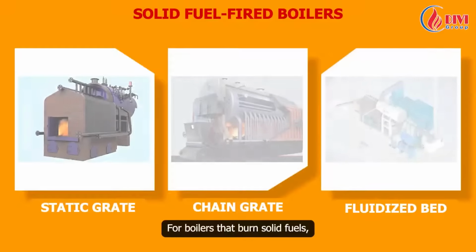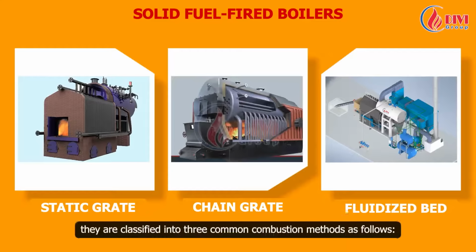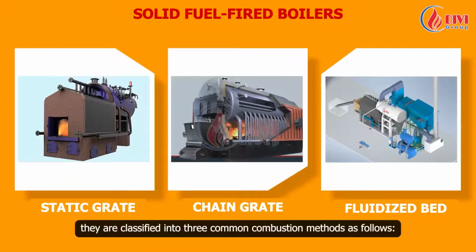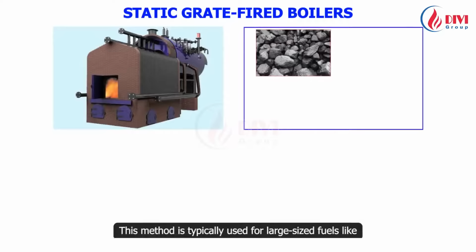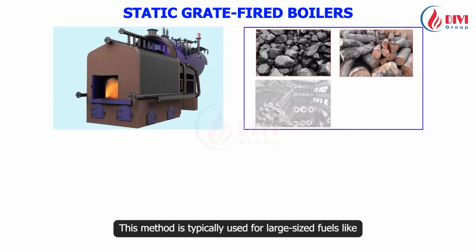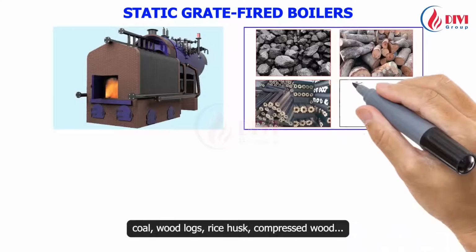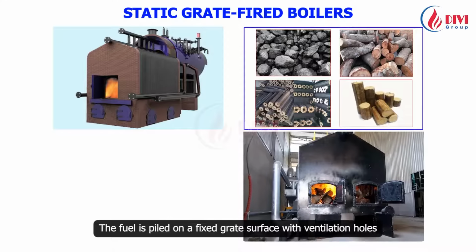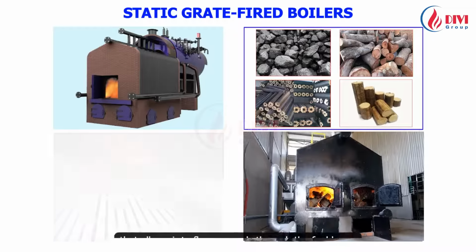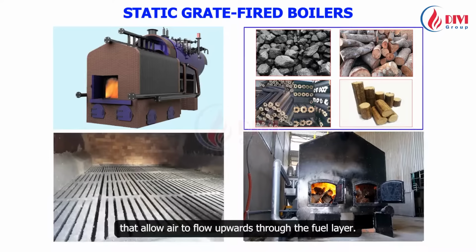For boilers that burn solid fuels, they are classified into three common combustion methods as follows. The first type is solid fuel-fired boilers using the static grate method. This method is typically used for large-sized fuels like coal, wood logs, rice husk, compressed wood. The fuel is piled on a fixed grate surface with ventilation holes that allow air to flow upwards through the fuel layer.